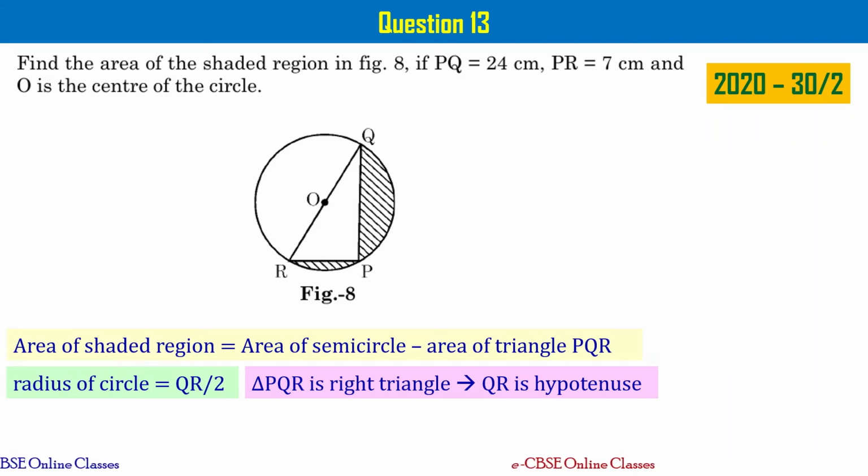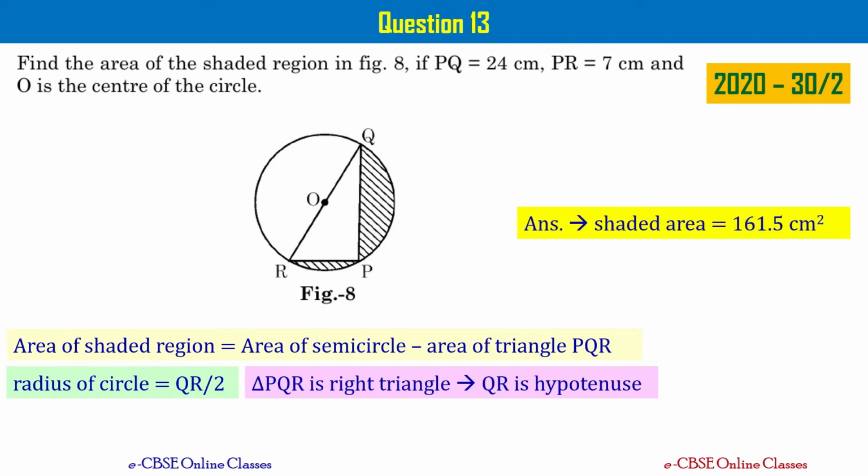Once you calculate the area of the semicircle, you keep that aside and you have to find the area of the triangle. Area of triangle formula is given as half base times height, right? Base is PR and height is PQ, right? You substitute the values and simplify it. When you do all that, you get the answer as shaded area equal to 161.5 centimeters square. Please take a note of this.